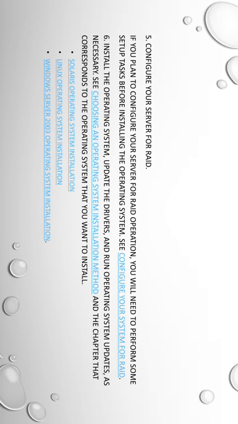Choosing an operating system installation method and the chapter that corresponds to the operating system that you want to install: Solaris operating system installation, Linux operating system installation, Windows Server 2003 operating system installation.